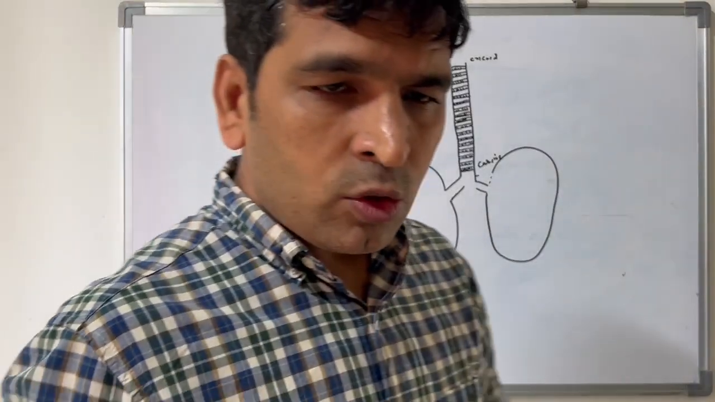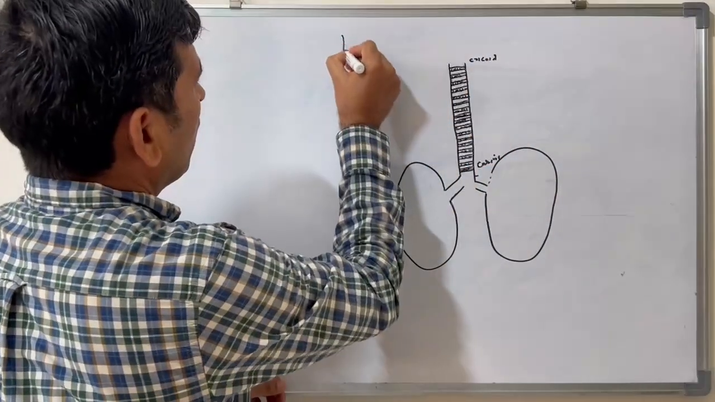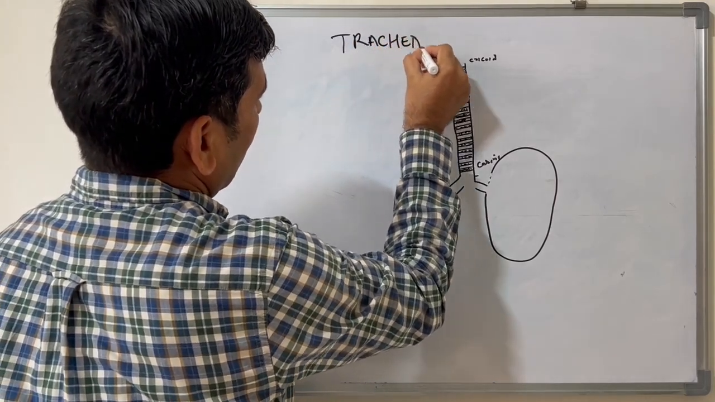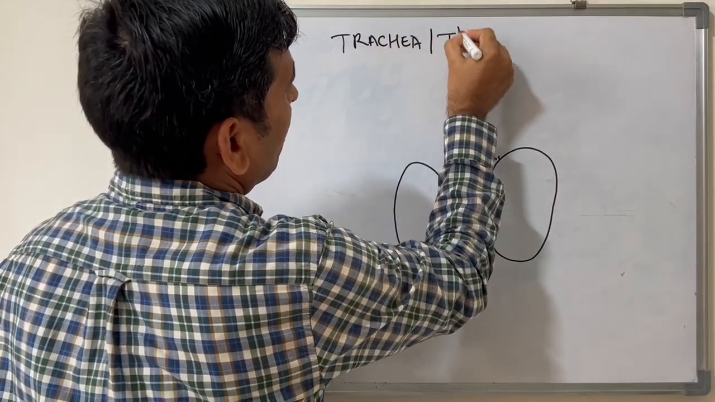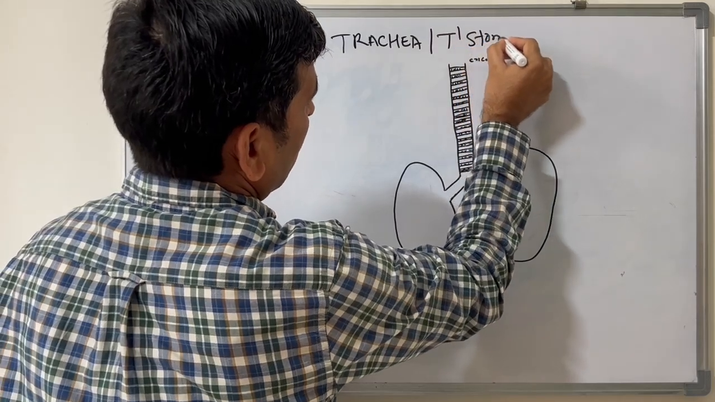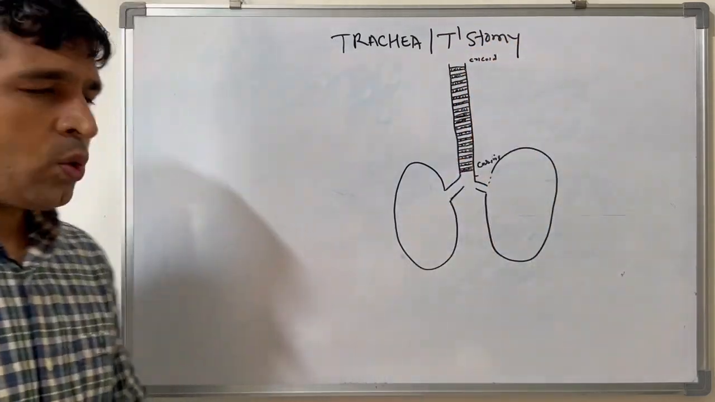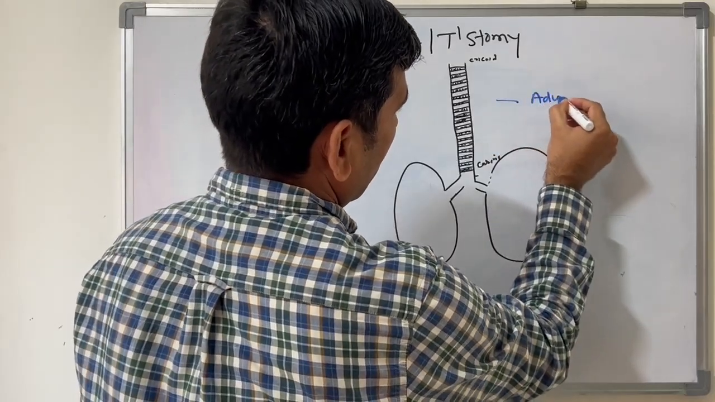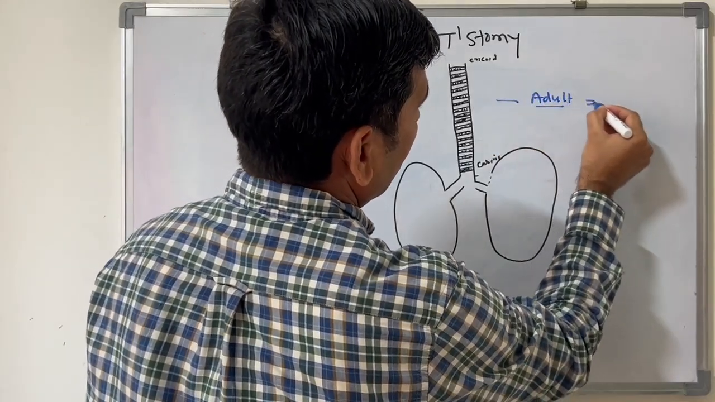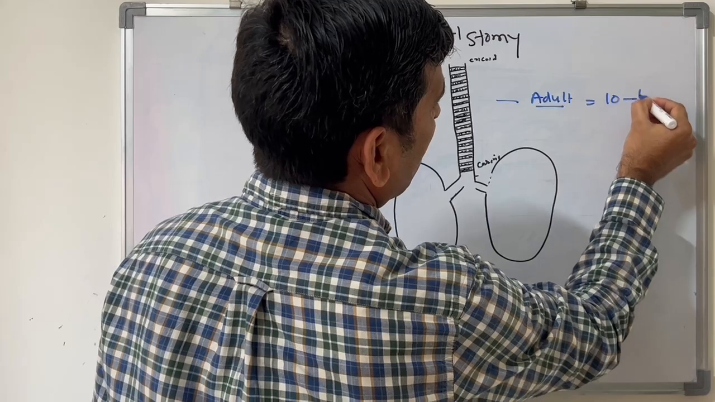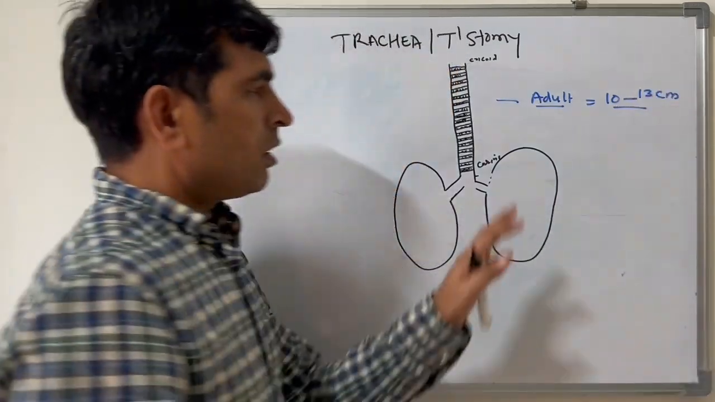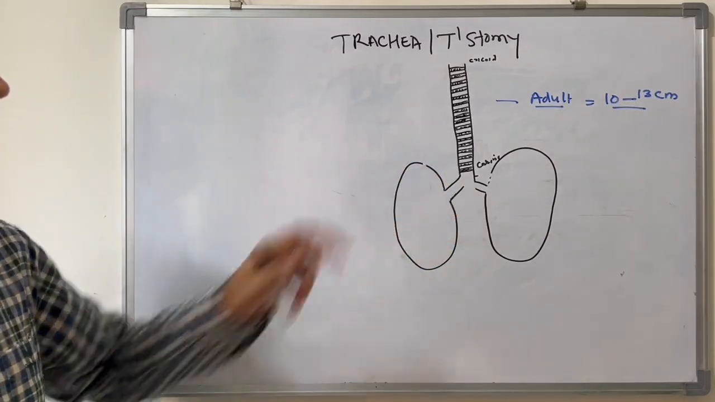Hi guys, today's topic is the trachea and tracheostomy. As you know, the length of the trachea in an adult is about 10 to 13 centimeters. This is the length of the trachea.